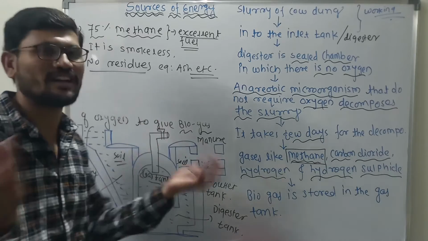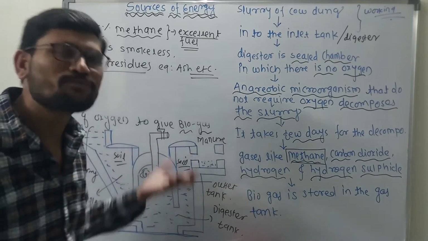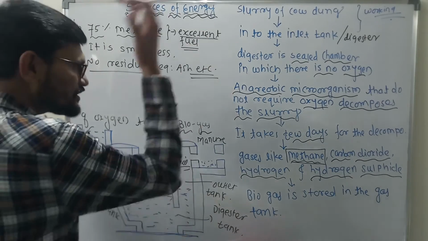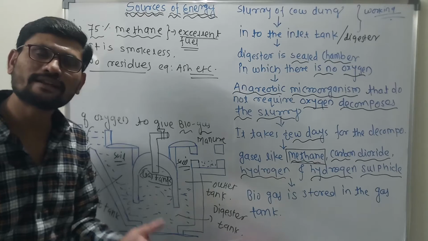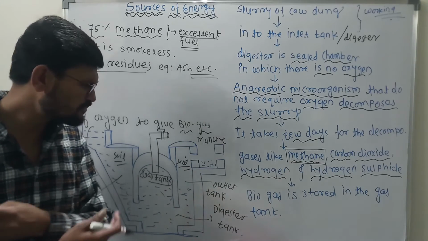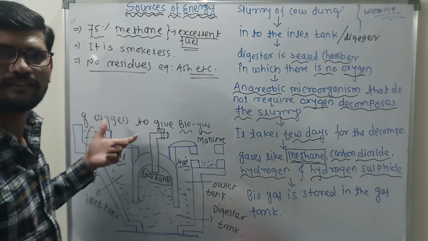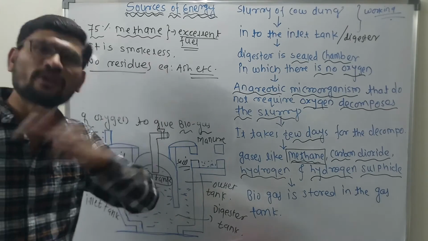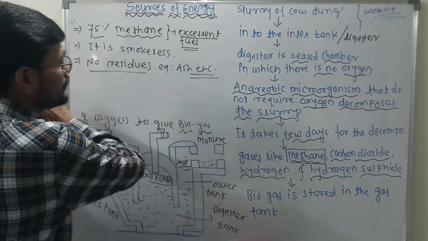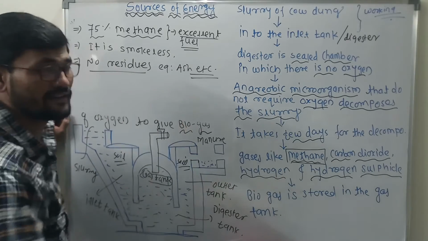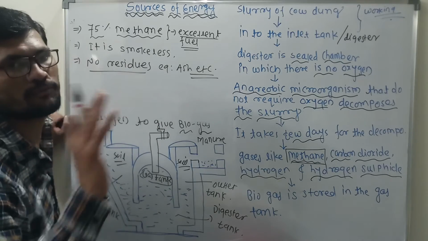इसलिए तो हम कह रहे हैं. And this is another thing. There is no pollution from this biomass, sir. Clear? Whatever sources of energy we have seen till now, all of them are producing harmful gases and releasing them into the environment. And because of that, you know very well what the consequences are. लेकिन यहाँ पर कोई है ऐसा, कुछ वो गैस रिलीज कर रहा है या कुछ हो रहा है इन्वायरमेंट में? नहीं हो रहा. तो ये इसका एक सबसे बड़ा इंपॉर्टेंस है. Clear? It leaves no residues at all, like ashes or charcoals or anything at all. Clear? This is the clean fuel we can say about the biomass.